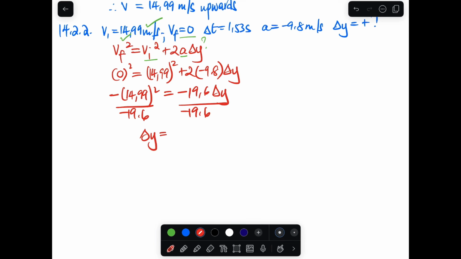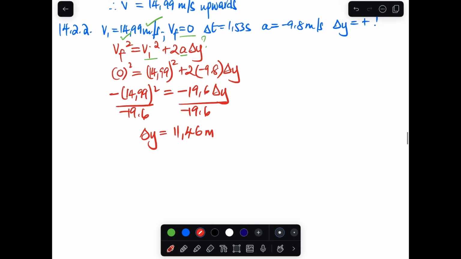So our change in y is going to be positive, as I've mentioned before. It's 14.99 squared divided by 19.6. The answer is 11.46 meters, right? That's the answer.